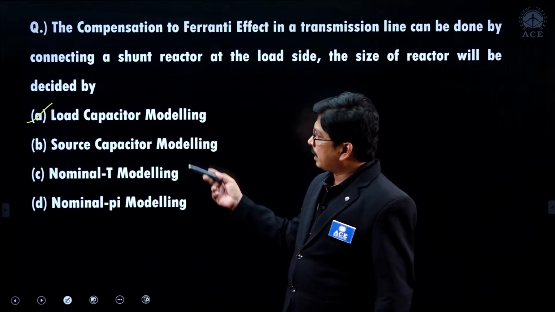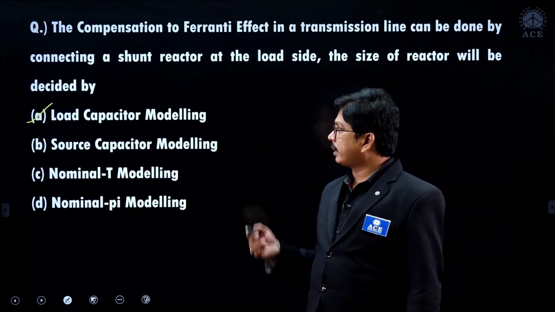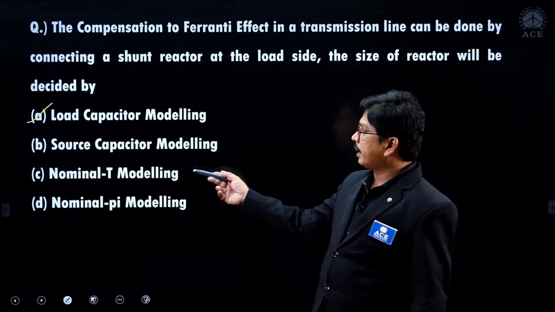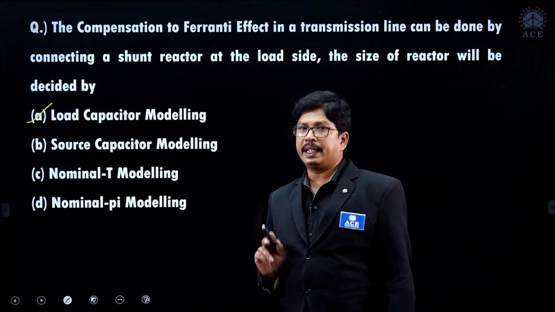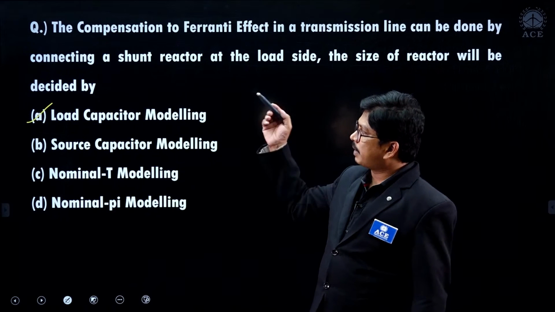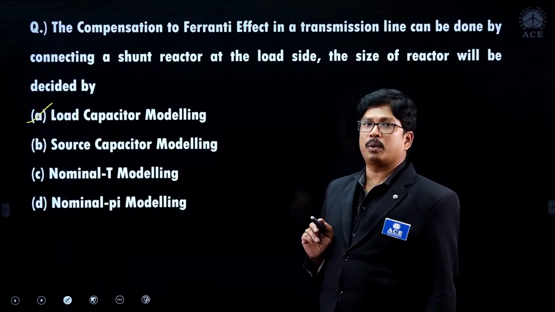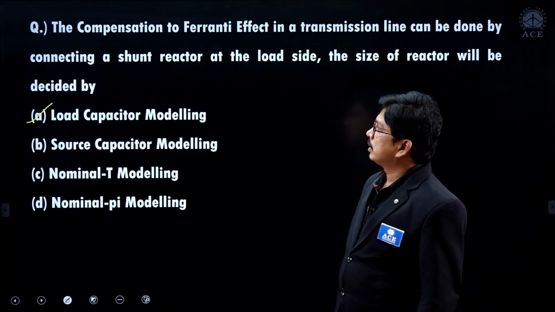So in the remaining, in source capacitor model, we are not at all getting any Ferranti effect, and in nominal T model and pi model, we are getting the Ferranti effect. But highest value will be on the load capacitor model. Got it, right? So now see the next question.